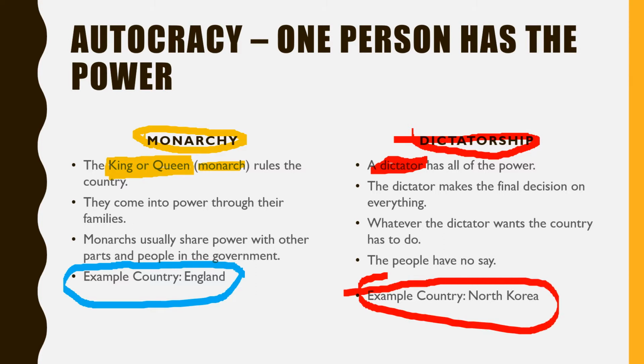The difference between a monarchy and a dictatorship is that a monarchy has a king or queen who sometimes shares the power with other people. A dictatorship has a dictator that makes all the decisions, and it doesn't matter what anyone else says. Whatever the dictator wants is what has to happen.